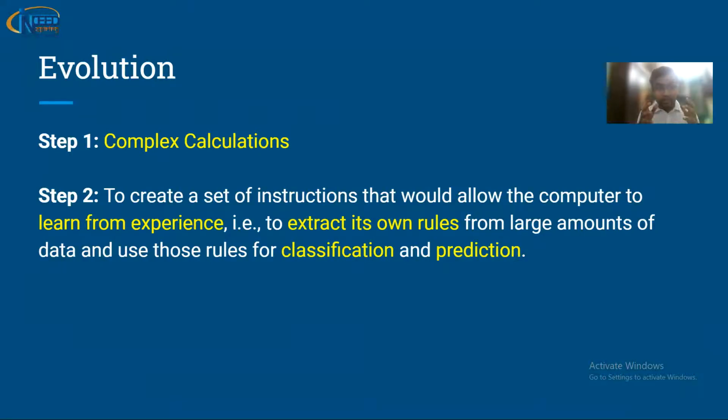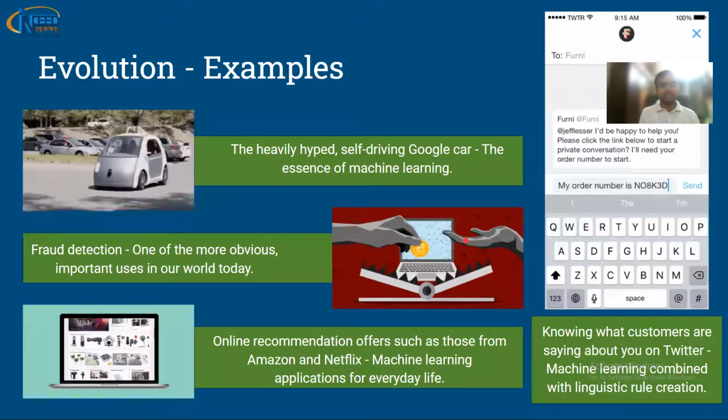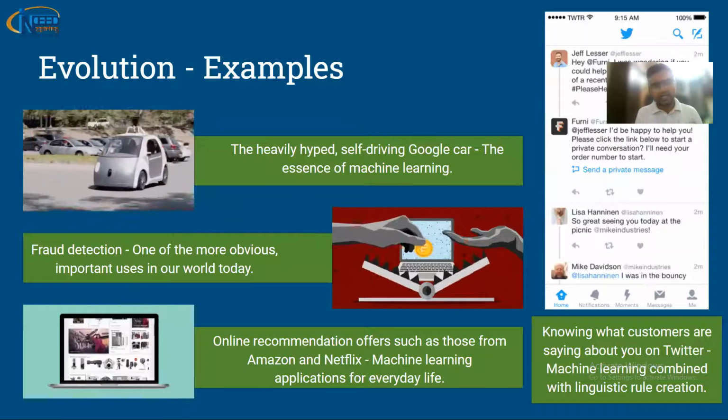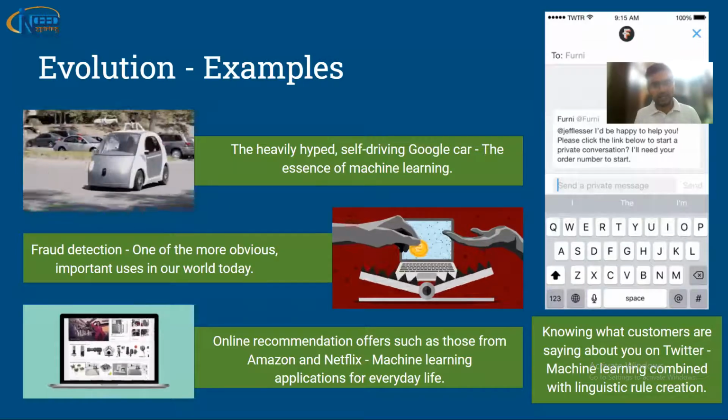Okay, so this is what a machine should be able to do. Let's go ahead and try to see some examples. These are some examples. The heavily hyped self-driving car of Google is an excellent example of machine learning and artificial intelligence.